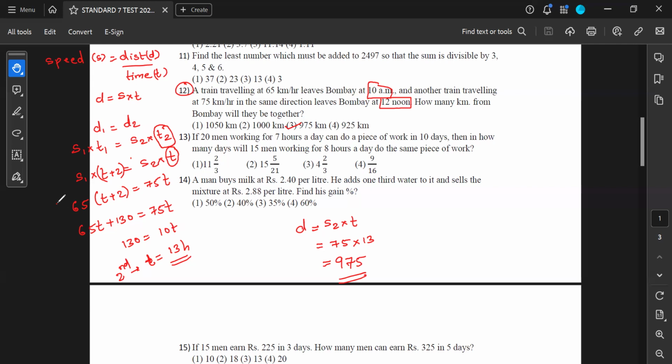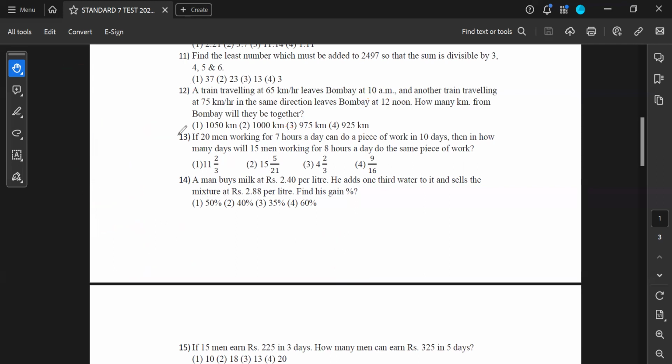But sir, during the exam we'll have very limited time to solve all the questions. Yes, I know. Not all the questions will be like this. Only a few questions will be longer, but there will be so many shorter questions. So don't have to worry about that. Not all questions will be like this.